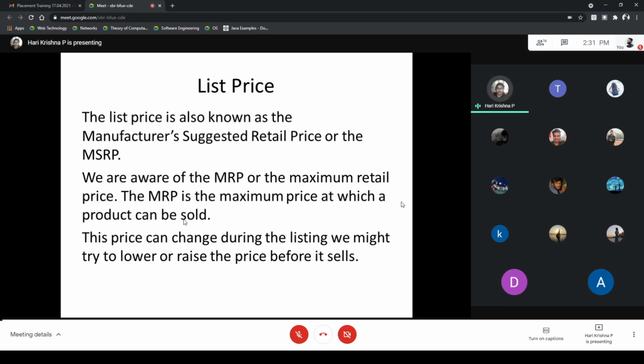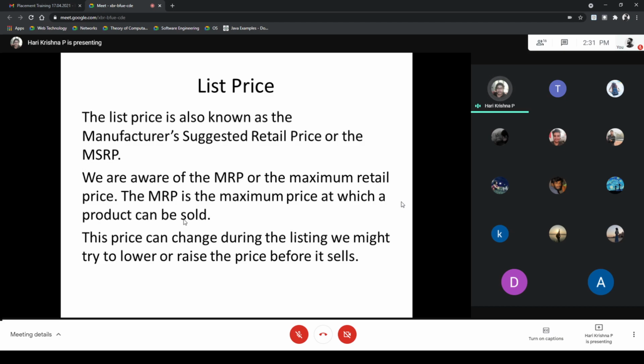List price is also known as the mark price. It is a price set by manufacturers for products, and sometimes we pay less than the market price for our convenience. So many ask, what is the difference between list price and the selling price? It's basically the same thing, but there is a difference, because list price is the MRP, but sometimes we might negotiate with the seller to increase or decrease the price, mostly decrease. So finally, when the seller and buyer settle on a particular price, that is the selling price.